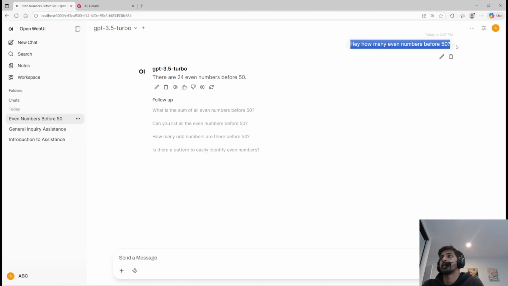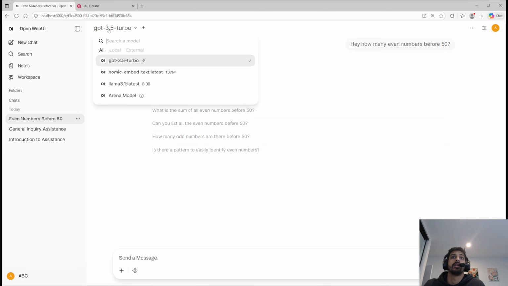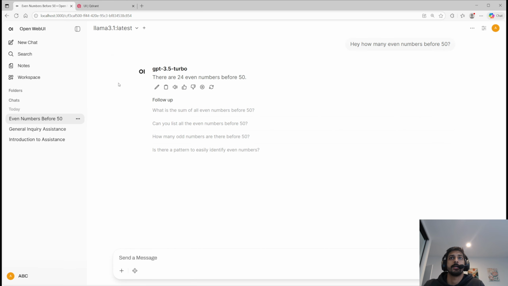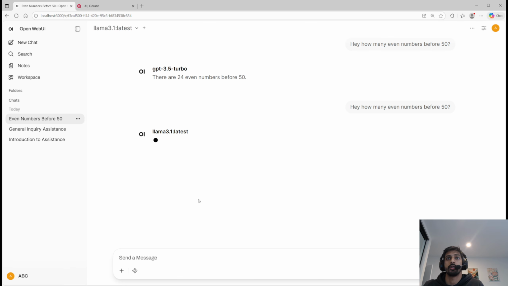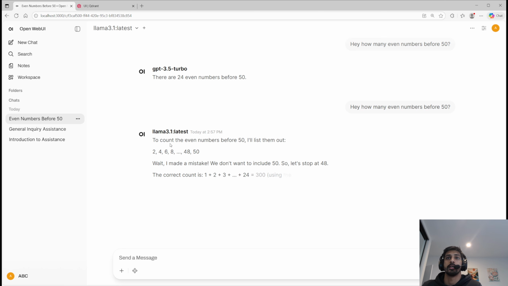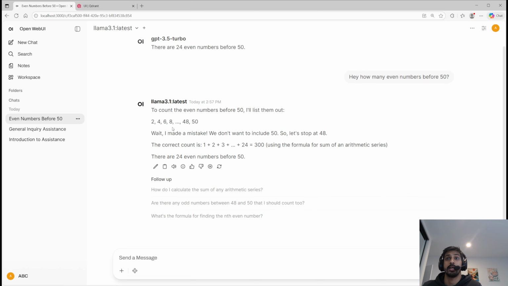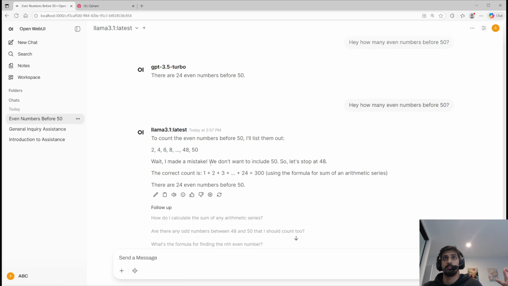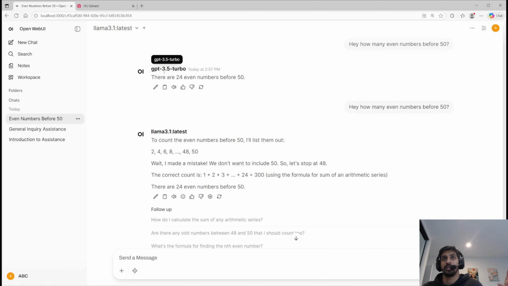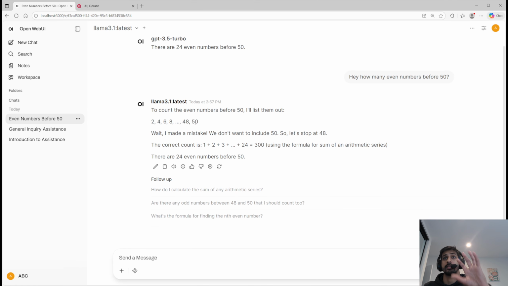And if I copy the same question, I should be able to ask my own model. So I've switched the model now, and hopefully this will work. See, now it's going to LLaMA 3.1 latest. It's not going to 3.5 Turbo. So it's the same chat going to a different model. To count even numbers up to 50, it lists them out. It has actually done that on my computer. So it's not going to GPT or OpenAI. It is running this on my computer right now in front of me.